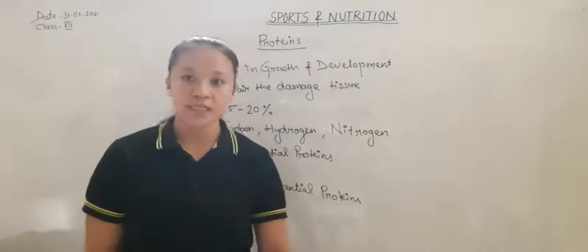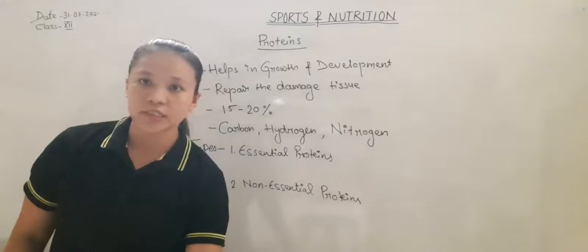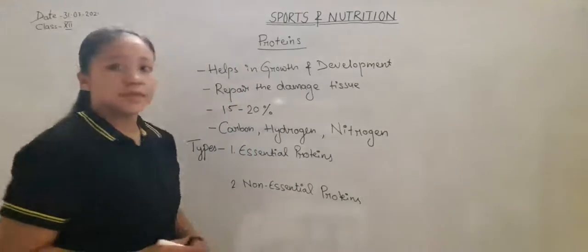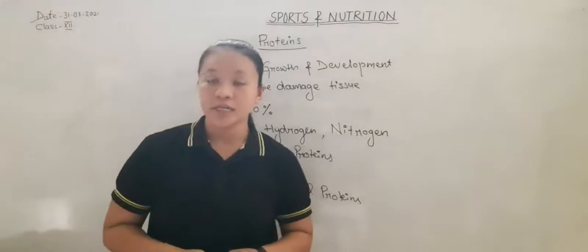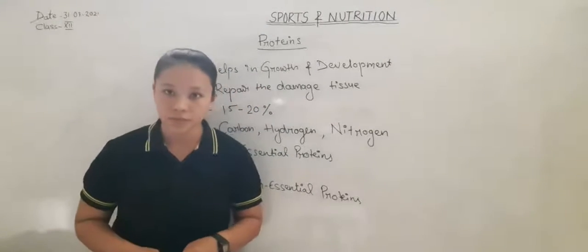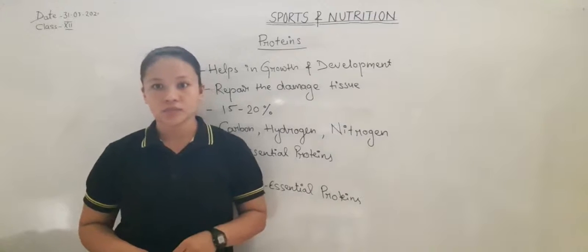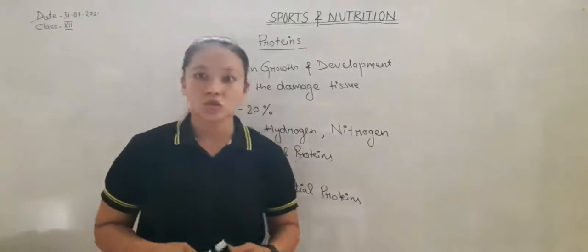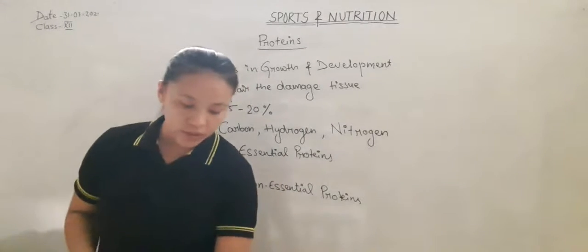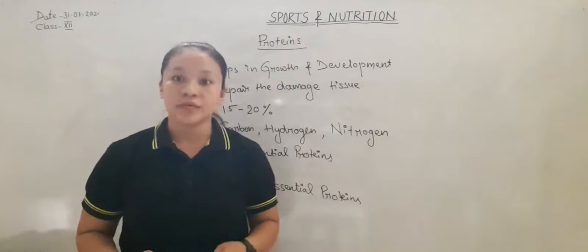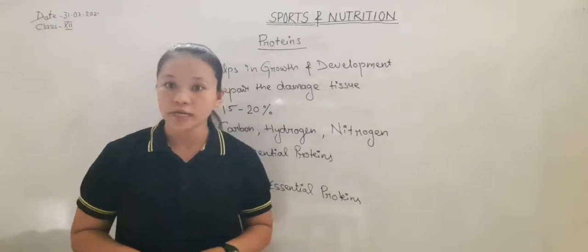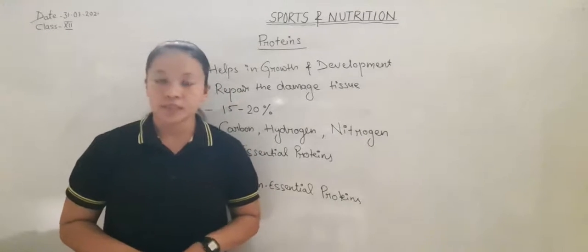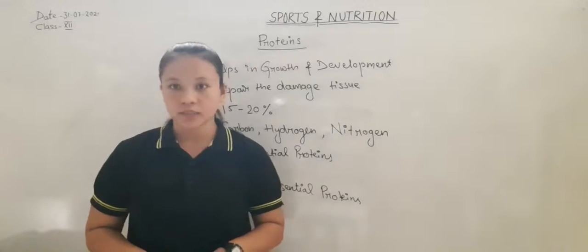And non-essential proteins, there are 13 non-essential proteins. We require them in small quantity. If we take more protein, it leads to overburden on the kidney and liver, and also leads to dehydration. If we take less protein, it leads to undernutrition. There may be a delay in growth and development of the body. Deficiency of protein leads to kwashiorkor, marasmus, etc.